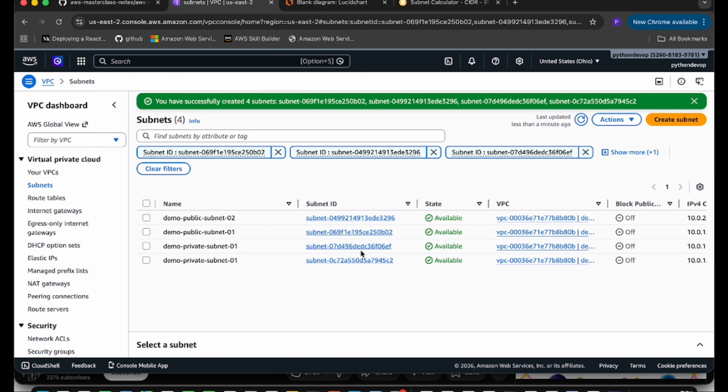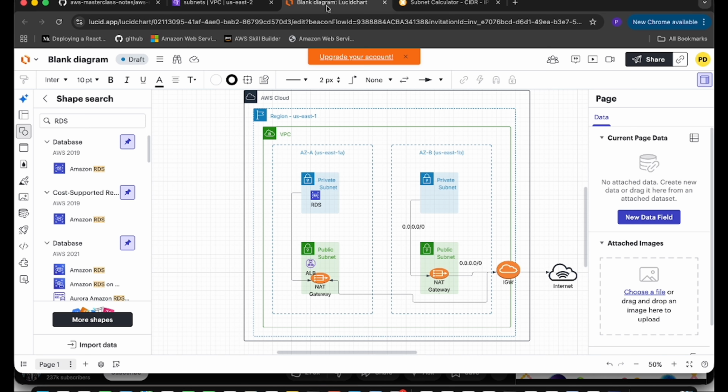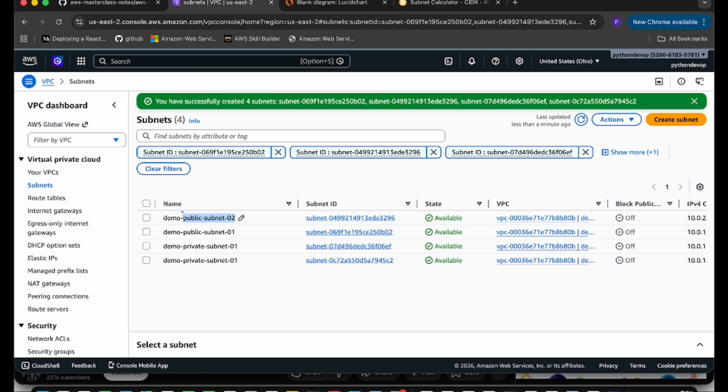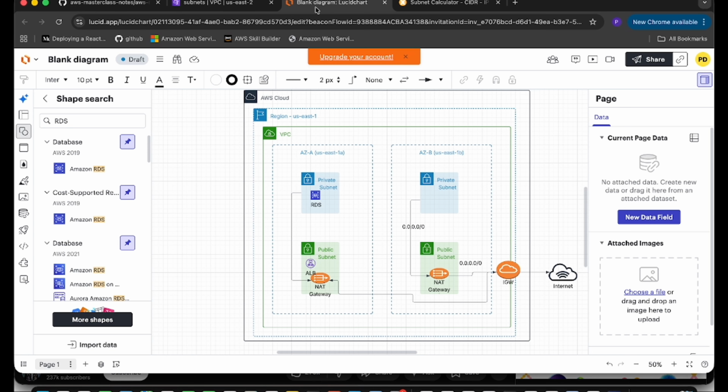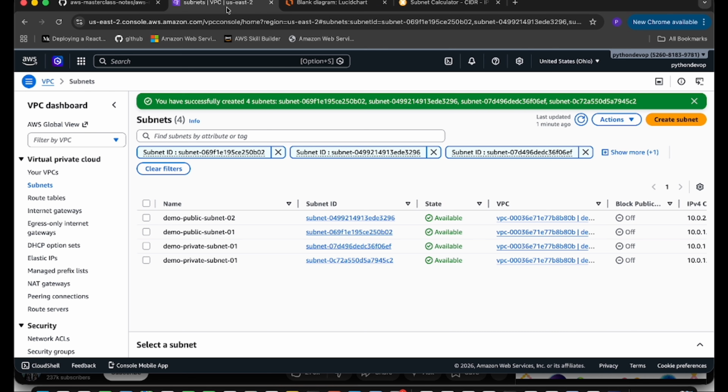So what is the next? We have selected the AZ, we have US East 2A and 2B, and we have created the subnets. Now we have to map the network. So the question is, how does the VPC know which one is public and which one is private? The answer is in the diagram. Public has direct internet access via the internet gateway, and private has internet access via the NAT gateway. So let's create the route table first.